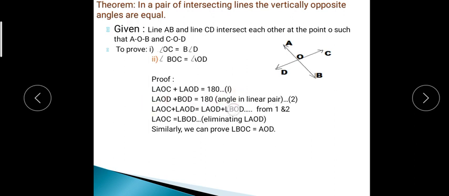What is the proof? Now see, if you take this one line and this is one of the rays, then angle AOC plus angle AOD, these two angles are a linear pair. Similarly, angle COB and angle BOD, these two angles are also 180, because they are angles in a linear pair. From first and second, the RHS is the same, therefore we can write the LHS also the same.